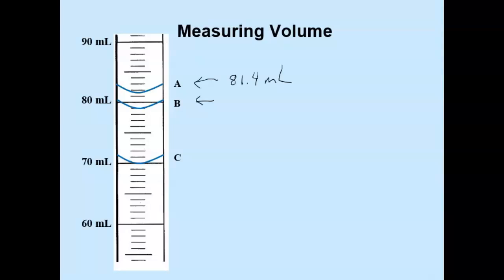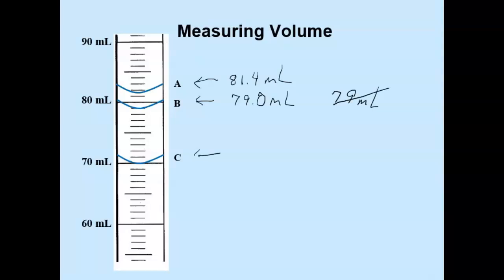Let's look at measurement B. Measurement B is right on that line. It's on the 79 line. And so we would say 79 point, we have to say something. We could say 79.0 or we could say 79.1. Could we just say 79 milliliters? We cannot, because on this piece of equipment, we must measure out to the tenths place.